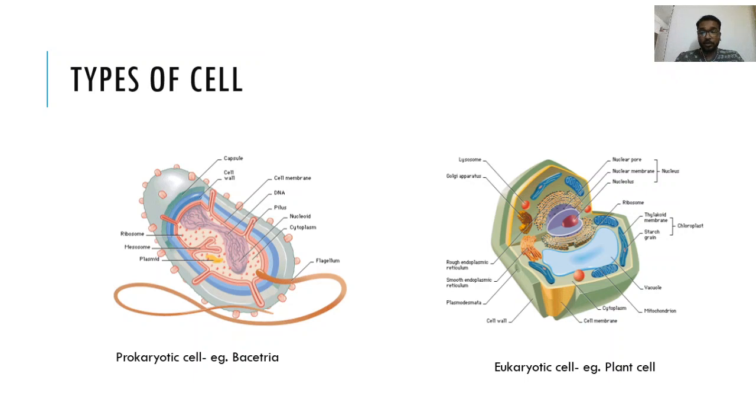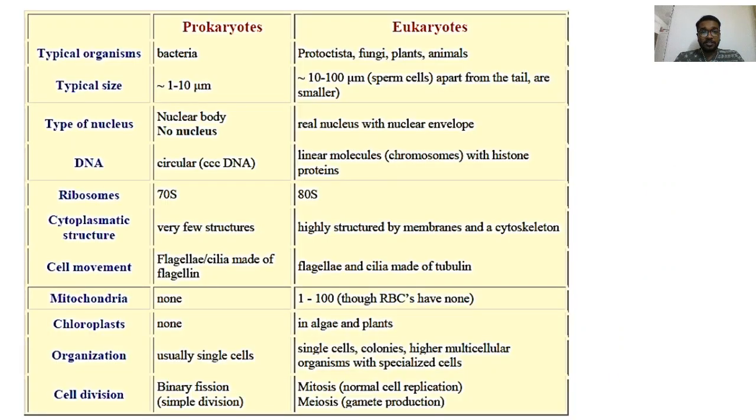With the figure, you can distinguish significant differences between prokaryote and eukaryote. So we'll see one by one the differences between prokaryotic cells and eukaryotic cells. Typically, organisms which belong to prokaryotes are bacteria, while in the case of eukaryotes, many fungi, plants and animal cells are included. The size of prokaryotic cells ranges from 1 to 10 micrometers, while in the case of eukaryotes it ranges from 10 to 100 micrometers, for example sperm cells, and they may be smaller than this.